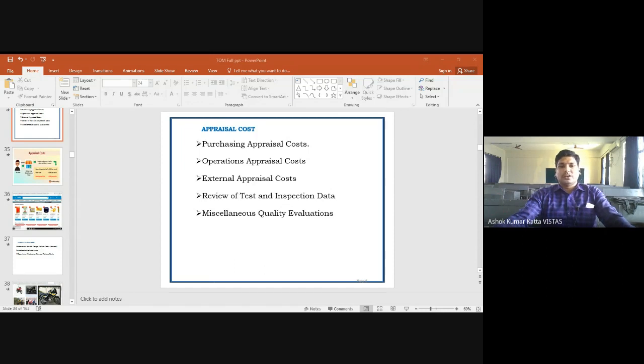And the last one, miscellaneous quality evaluation. Apart from that, if you find any quality that is weak or poor, you immediately replace the products. As we know, once they manufacture the product, they immediately do the packing.